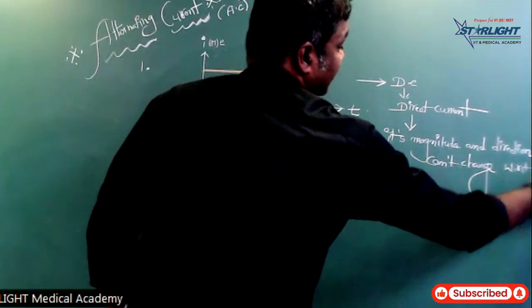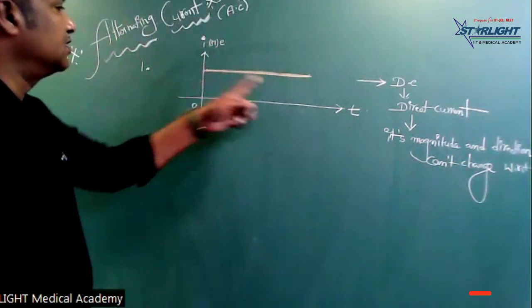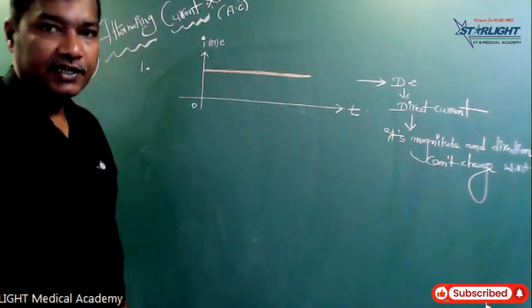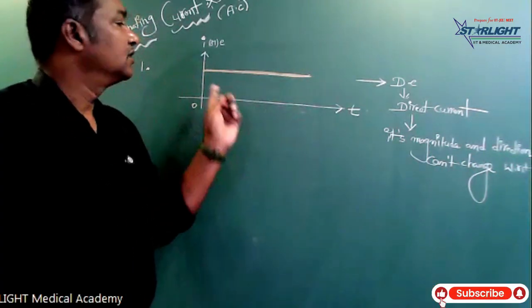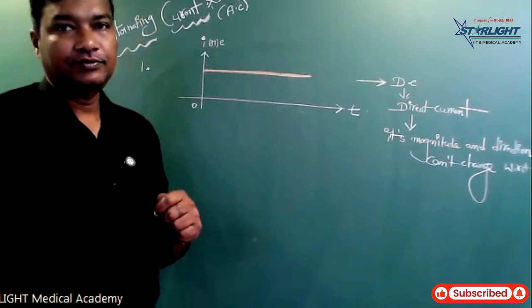That's why this is DC, direct current: magnitude fixed, direction also fixed, no change.